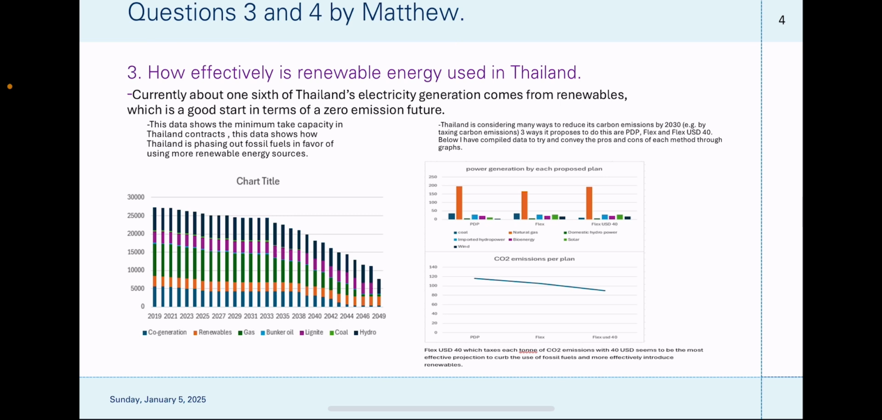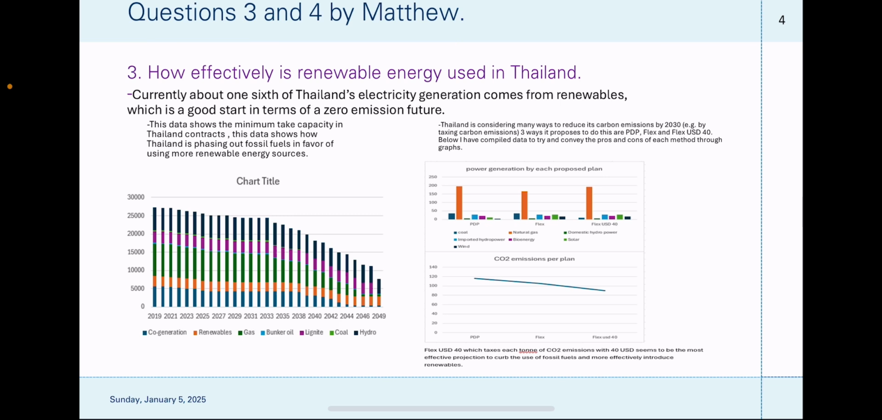Questions 3 and 4 are by Matthew. Question 3 states, how effectively is renewable energy used in Thailand? Currently, about 1/6 of Thailand's electricity generation comes from renewables, which is a good start in terms of a zero-emission future. Below, the data shows the minimum take capacity in Thailand's contracts. This data shows how Thailand is phasing out fossil fuels in favour of using more renewable energy sources.